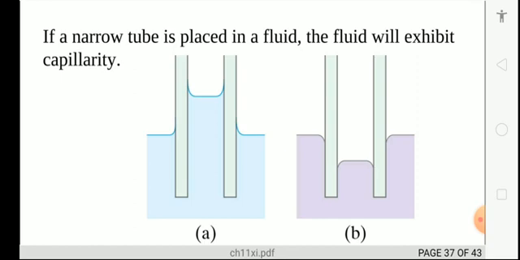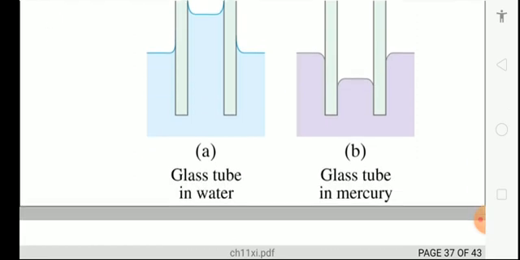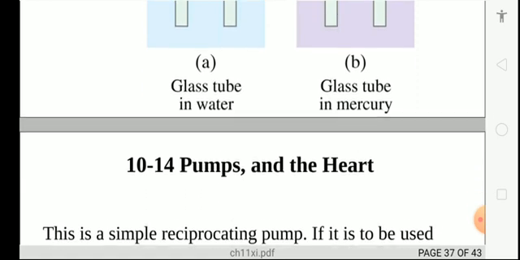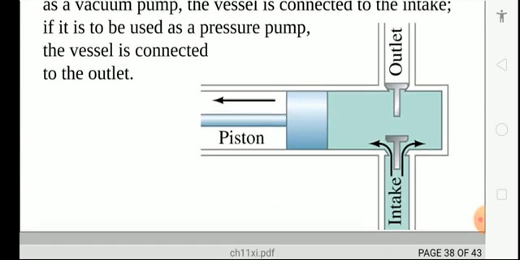That phenomenon of rising or falling of a liquid in a capillary tube held vertically in the liquid is the capillary effect. This phenomenon of the surface tension of the liquid plays an important role in various conditions as per our convenience. See, in mercury and water. Now how it helps in the pump.